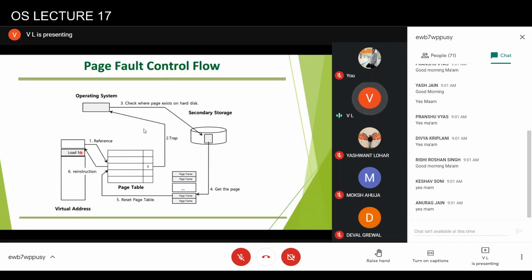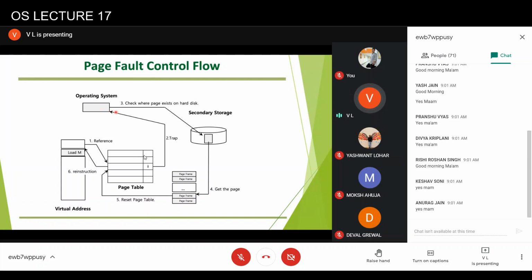Let's say there is a reference to some particular virtual address, but the corresponding page is not present in the main memory. This will result in a trap. Why a trap? Because instead of hardware handling this scenario, we want the operating system to handle this page fault.